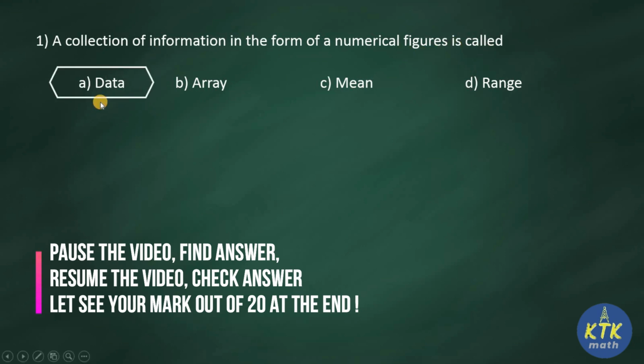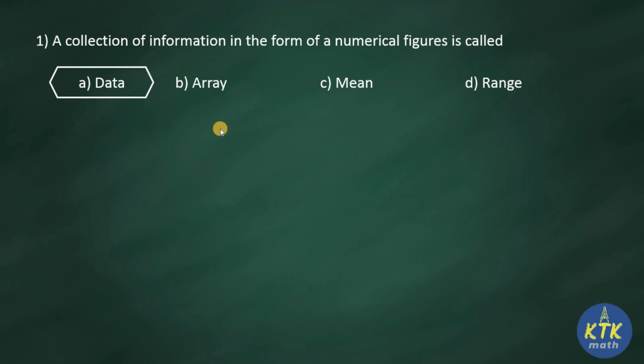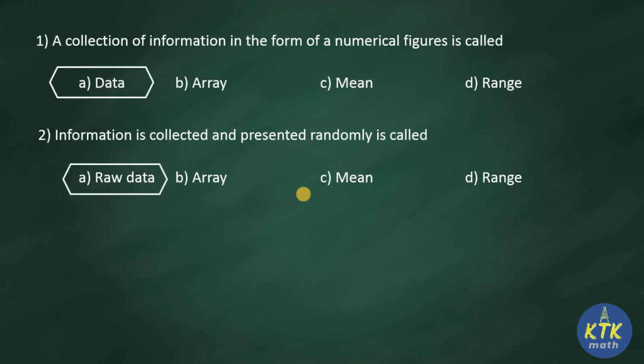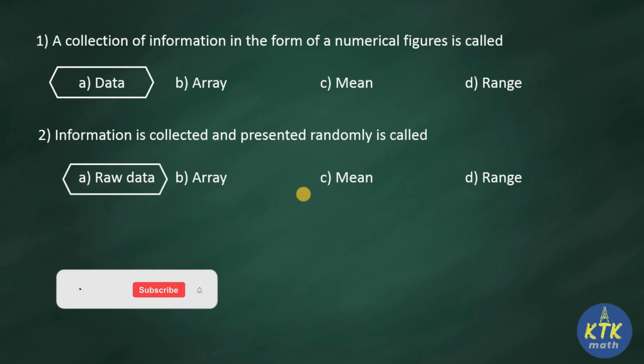Since this is the part 1 video of data handling, we'll revise a few basic questions in the beginning. Later we'll move on to a few moderate level questions. Question number 2. Information that is collected and presented randomly is called. Your options are raw data, array, mean, range. That is, they are giving the information which is collected randomly. So it's called what? Raw data. Whatever data we collect in the beginning, without any customizations or categorizations, is called raw data.